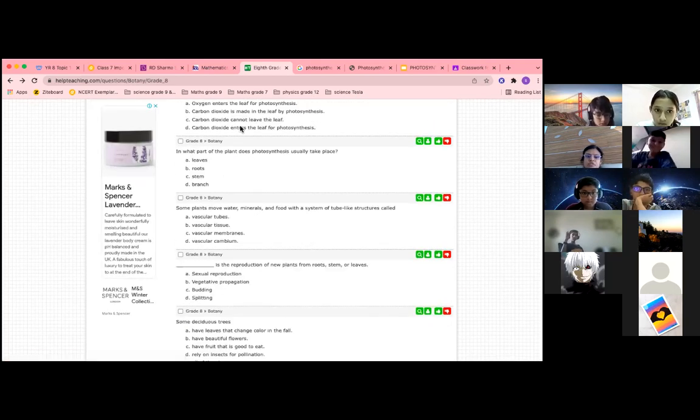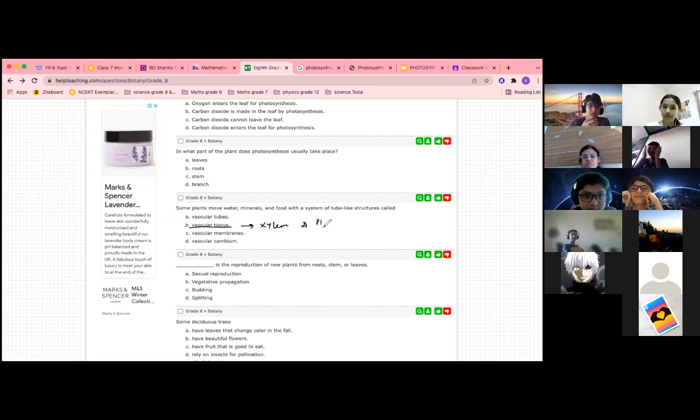In what part of the plant does photosynthesis usually take place? Leaves. Some plants move water, mineral, and food with a system of tube-like structures called vascular tissues. What are the vascular tissues?